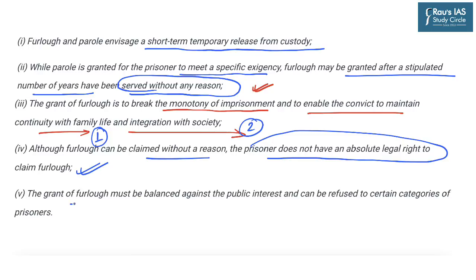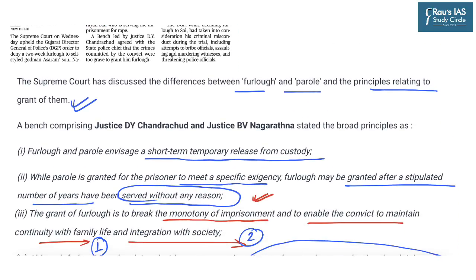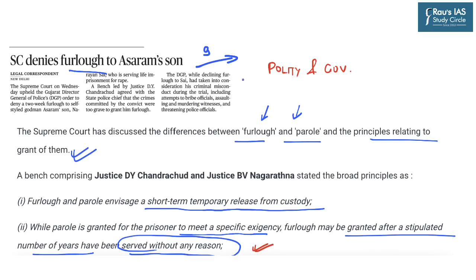Further, the grant of furlough must be balanced against the public interest and can be refused to certain categories of prisoners. So these can be said to be some of the important highlights with respect to the difference between parole and furlough. Now regarding parole, we have already discussed that parole is regulated through state laws. So in this particular topic, you need to know the difference between furlough and parole as has been suggested by the Supreme Court of India. And again, questions can be asked in the upcoming prelims examination in the year 2022 with respect to furlough or even parole. So after understanding these two topics, let's take up the question for the day.